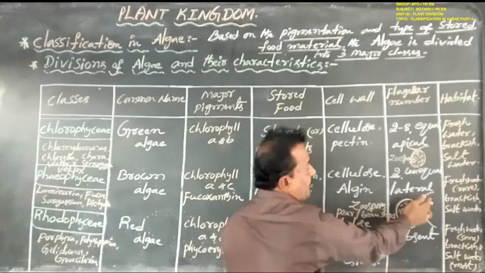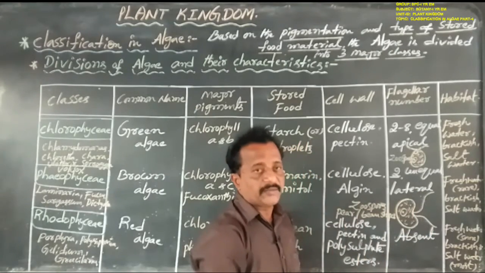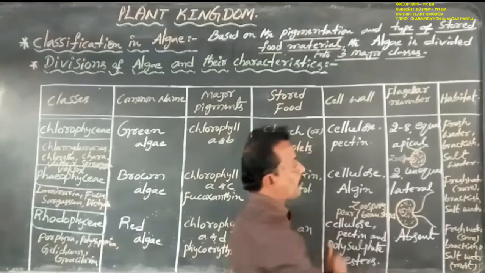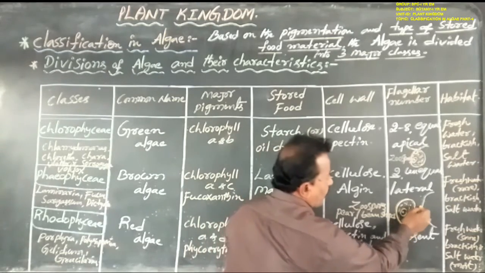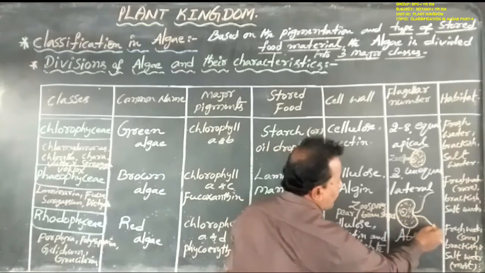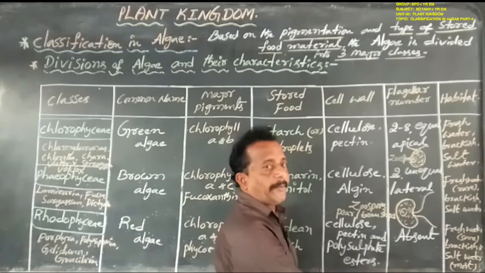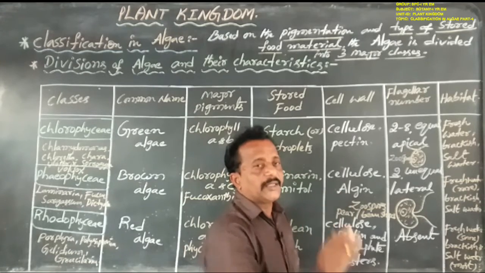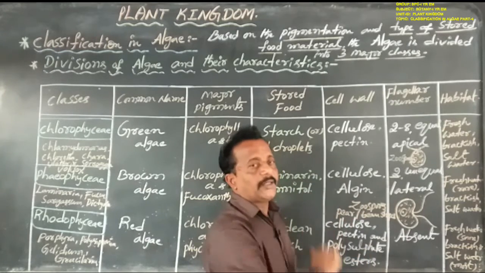Here similar in size, but there dissimilar in size. One is larger in size, another one is smaller in size. That is unequal flagella, arranged in the lateral side of the zoospore or the gametes. One large flagellum always moves toward the anterior side, and one smaller flagellum always moves toward the posterior side. This is a biflagellated unequal zoospore or biflagellated unequal gametes.